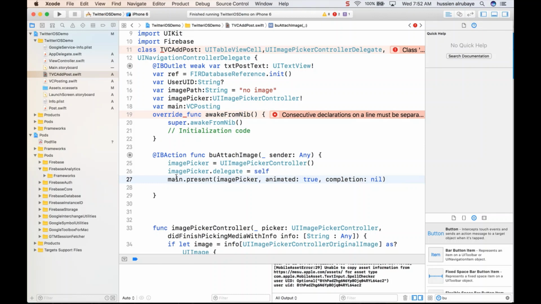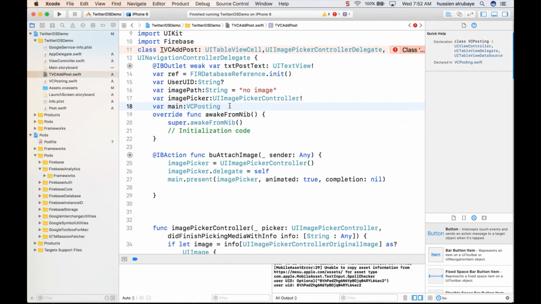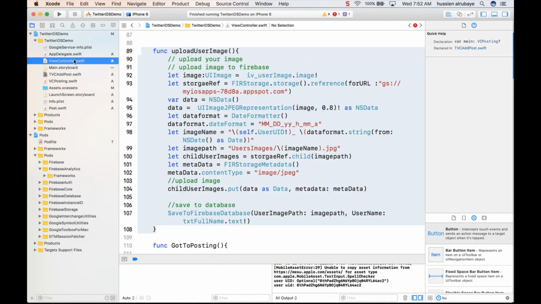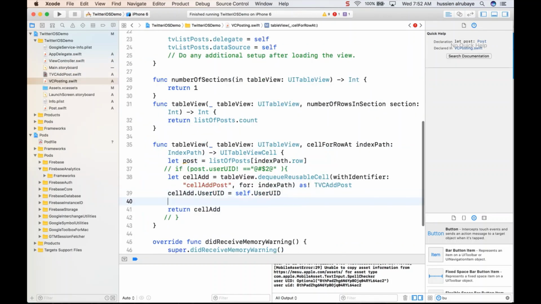Hopefully this one will work on that function, and this one will get initialized. So I want to make this function work. So this main is supposed to maybe be null, but it should get the data from this one, from view controller posting.